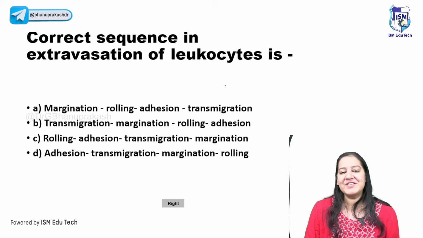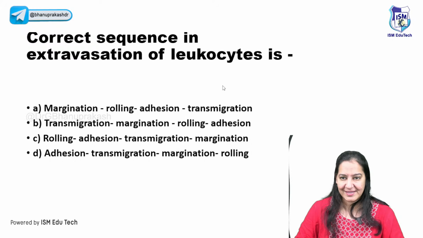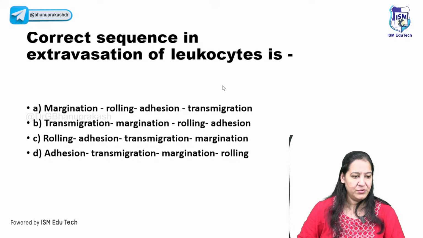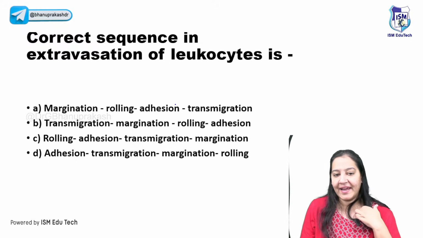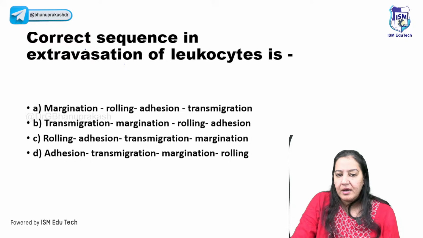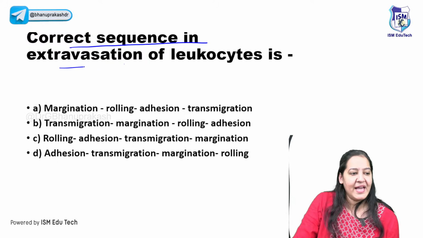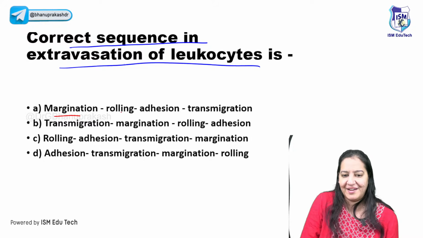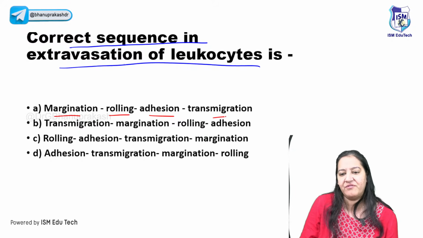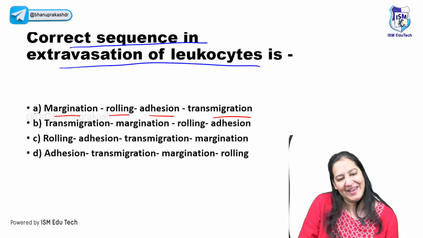So the first question is in front of you. Can you see the question? Can you tell me the correct sequence in the extravasation of the WBC? I'm asking about the cellular events. Is it margination followed by rolling, followed by adhesion, followed by transmigration? Yes. So A is the correct answer.